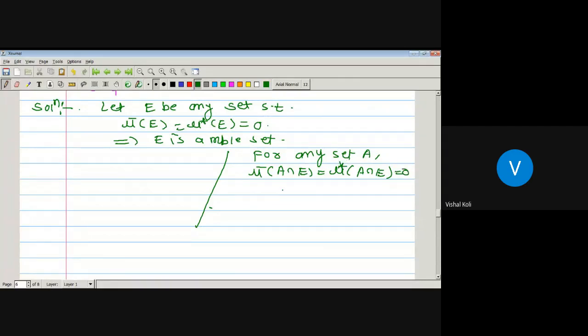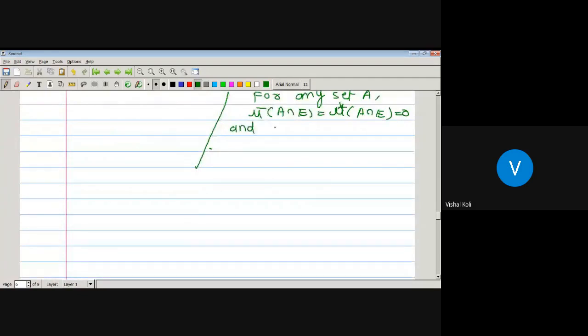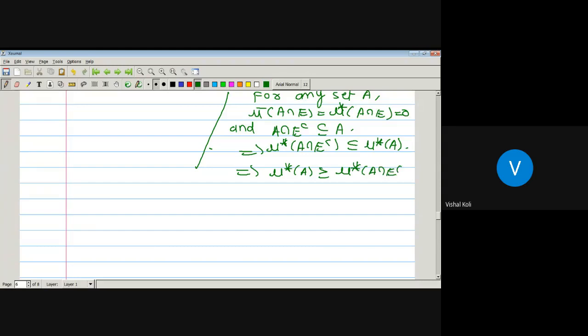So here we get mu bar of A intersection E equal to 0, and A intersection E complement must be a subset of A, which implies the outer measure of A intersection E complement is less than or equal to the outer measure of A. So the outer measure of A is greater than or equal to the outer measure of A intersection E complement, and we can add the outer measure of A intersection E, since its measure is equal to 0.